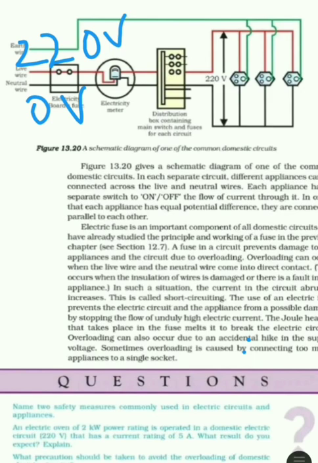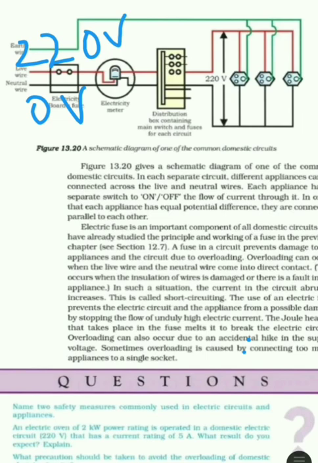A number of separate circuits can be present between these live and neutral wires. Each circuit would be connecting different appliances. The advantage of connecting them in parallel is that every device can be provided with an equal potential difference, and each one of these can have a unique switch.